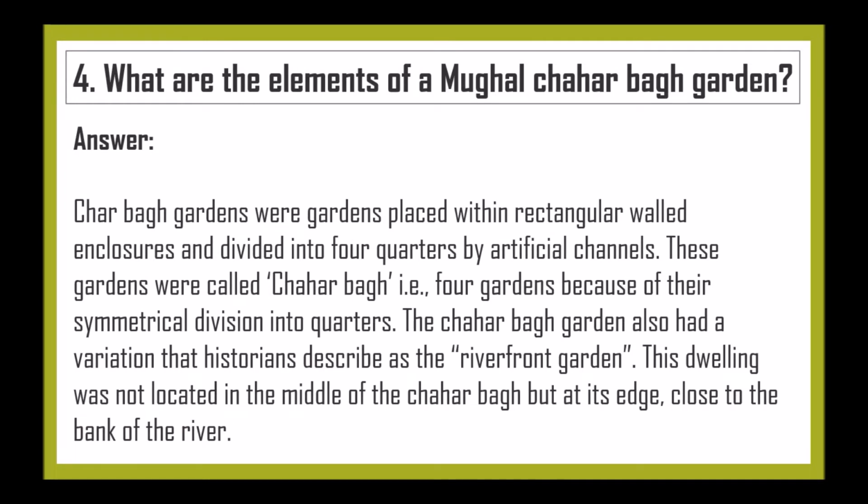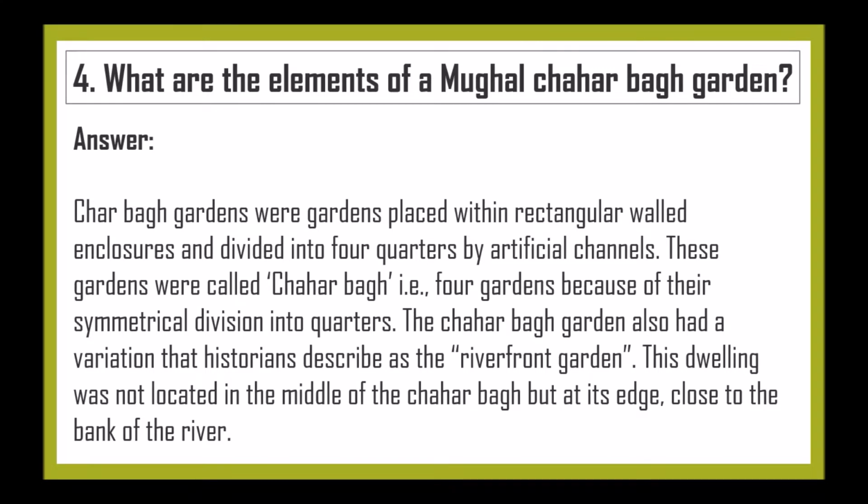What are the elements of a Mughal Charbagh garden? Charbagh gardens were gardens placed within rectangular walled enclosures and divided into four quarters by artificial channels.